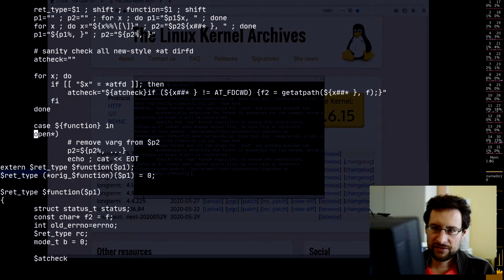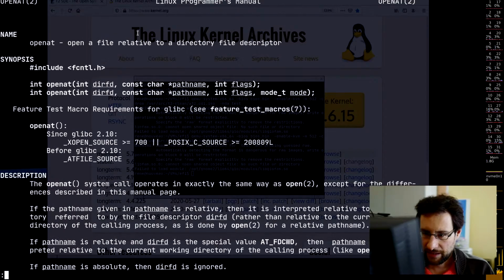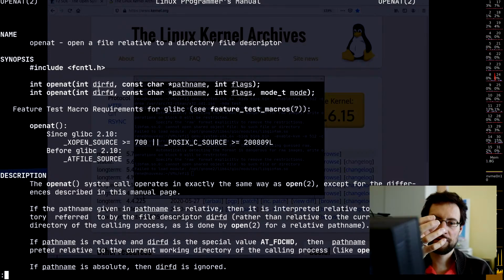And openat are newer system calls that allow you to open a file. Normally you can open a file with an absolute path name, meaning a full path name starting with a slash, or backslash if you're on DOS operating systems.